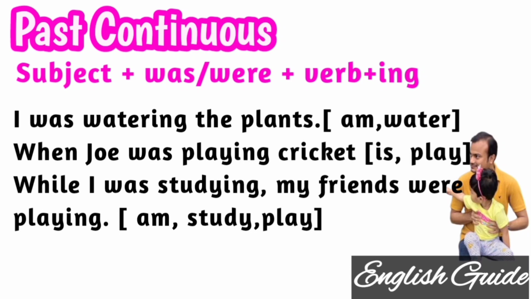For Joe we should add was, play plus ing, playing. So Joe was playing cricket. While I was studying, my friends were playing. For I we use was, and for plural we use were. Rest of the things are fine.